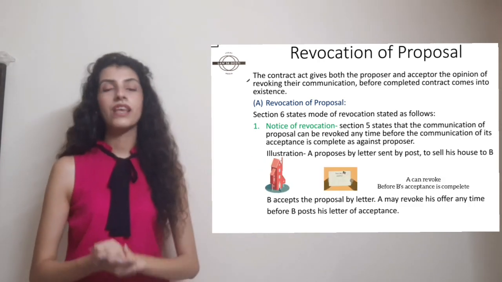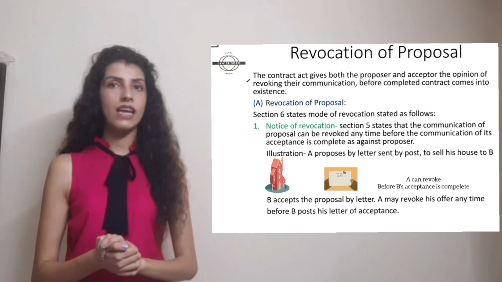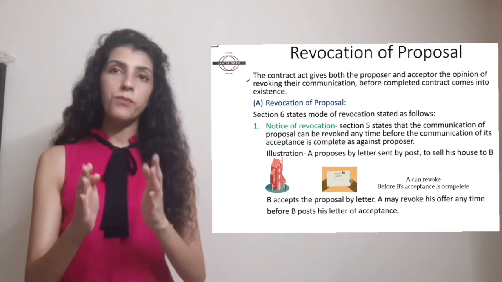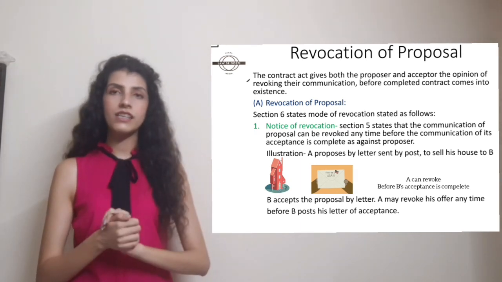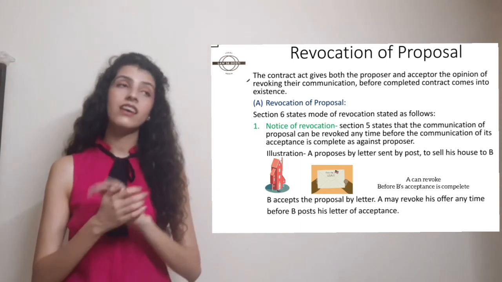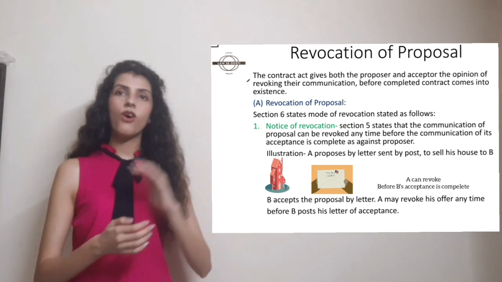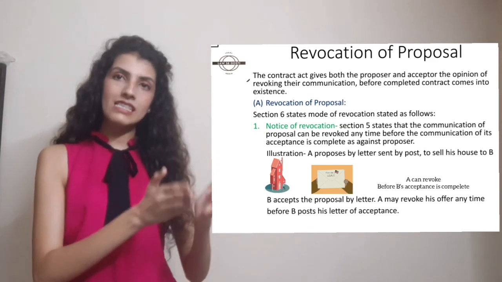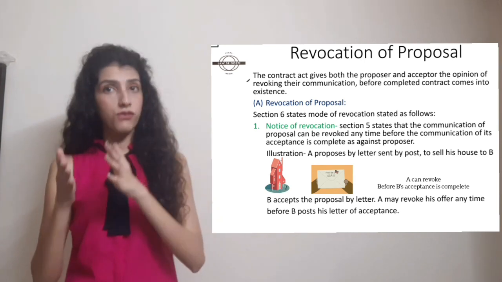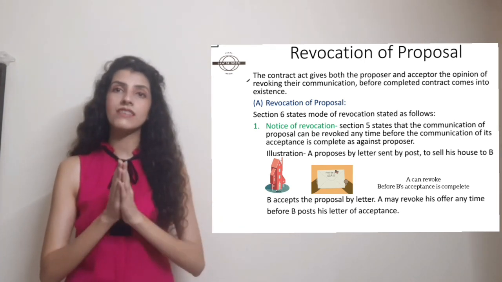For example, A stated to B that he wants to sell his house, right? Now, how will A revoke this offer? First of all, A gave this offer to B that he wants to sell his house to B, right? Now, B can only accept the offer via letter, right? Now, before B posts his acceptance, if A actually revokes it before the acceptance of B is complete, that is